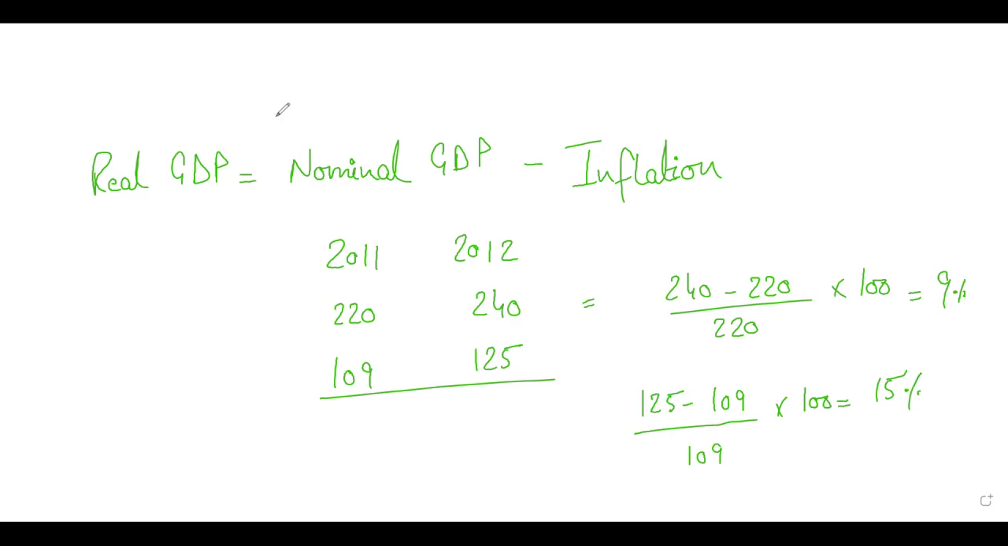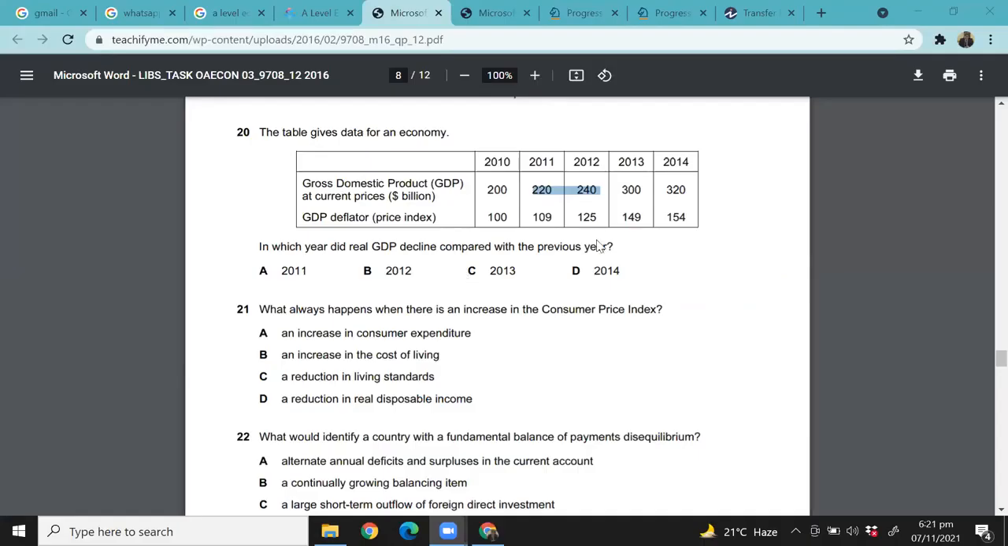So when we plug in the values, nominal GDP increased by 9%. So 9 minus inflation 15% gives you negative 6%. This means compared to last year, your real GDP decreased by 6%. Is this making sense? So it should be between 2011 and 2012. In which year did GDP decline? So in 2012, real GDP declined compared to the previous year, right? So it should be B.